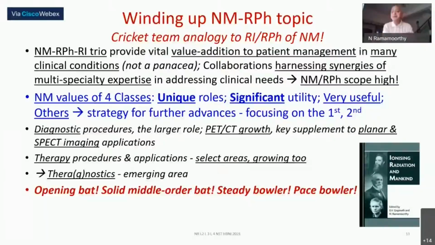Then you do need medium pace bowlers. So lutetium 177 is your great medium pace bowler emerging, which has been helpful to the cricket team. And now comes an ultra pace bowler, actinium 225, which is going to be the additional armamentarium into the entire nuclear medicine, radioisotope, radiopharmaceutical team.